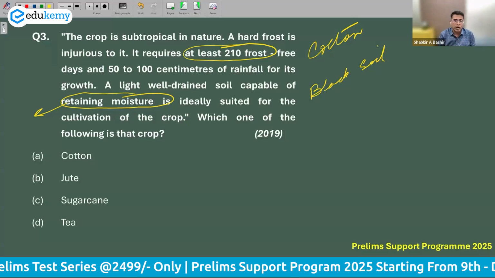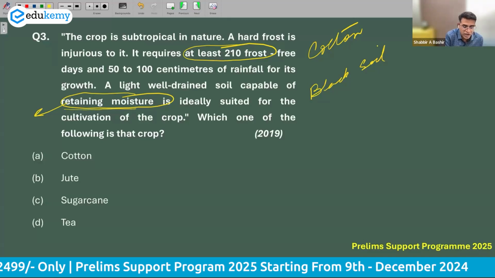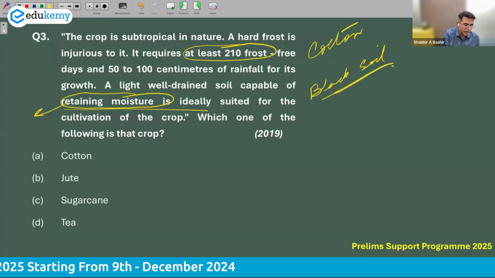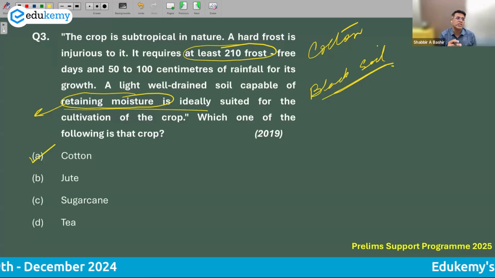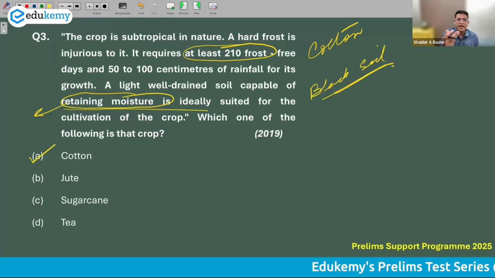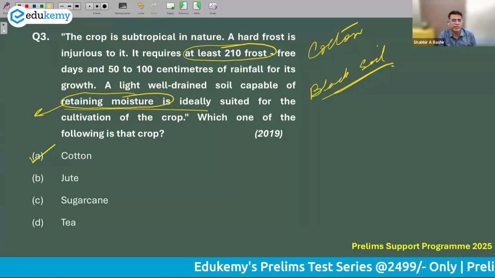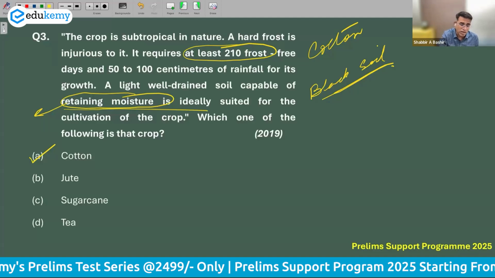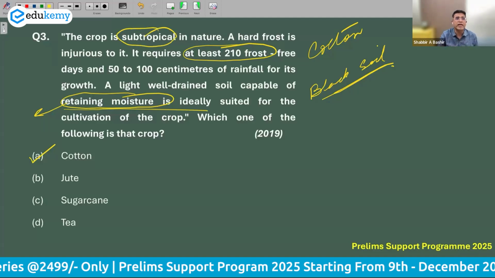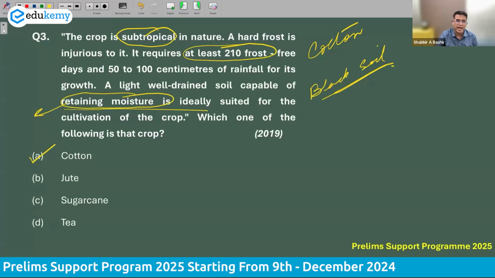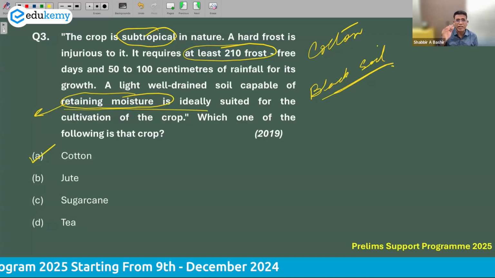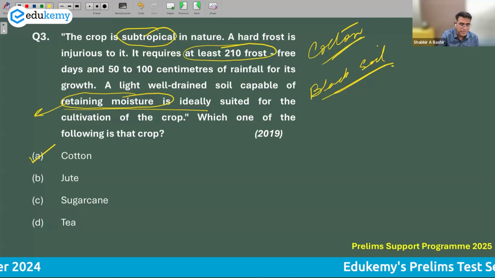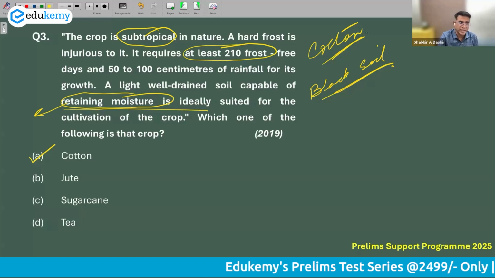Essentially, this question is more on crops, but because it refers to the water retention capacity of the soil, it has some reference to black soils of India. The answer is cotton. Remember, although cotton is grown in many tropical areas, India, Pakistan, Egypt has a lot of cotton, so do the tropical parts of China, cotton is also subtropical. It is grown in countries like Uzbekistan also, and some cotton is grown in Ukraine. It's not typically limited to tropical areas. Be aware of that. So cotton needs black cotton soil, which has moisture retention capability.